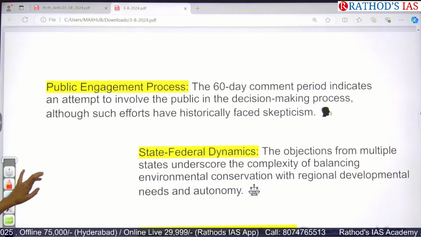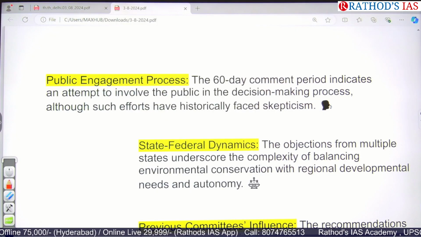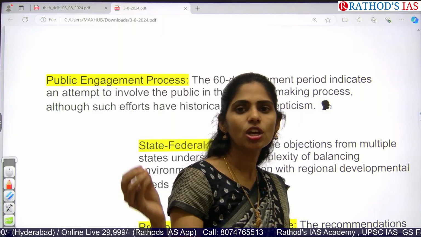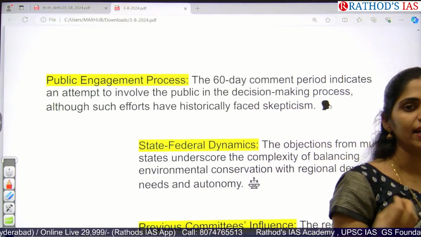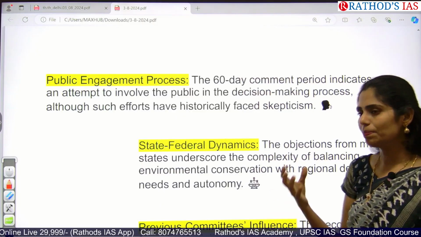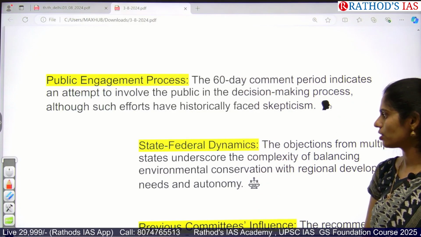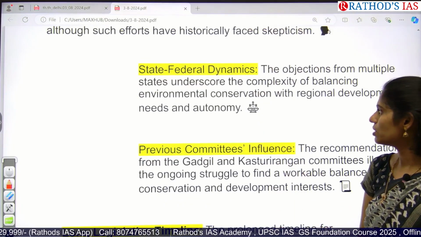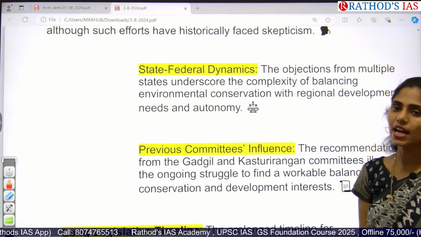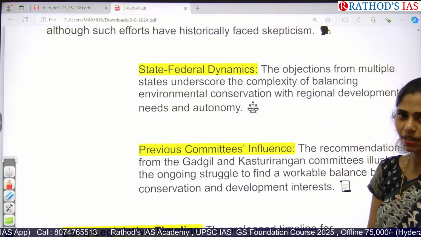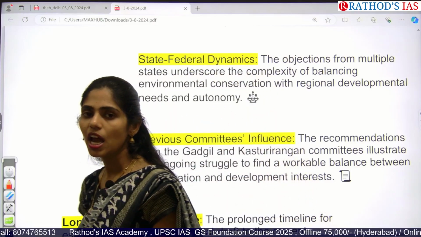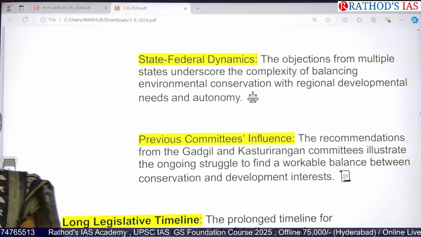Public engagement is very important. Whenever any draft comes up from the government, it has to be placed for public evaluation, so that the public will see it, and they will also give some recommendations or changes, so that the public can be involved in the decision-making process. This is also very important for state-federal dynamics. So we have to understand the complexity of balancing environmental conservation, and we also have to focus on regional development as well as livelihood promotion.